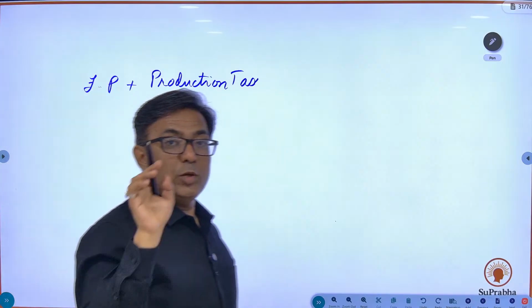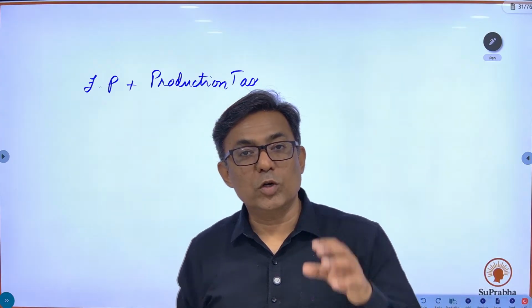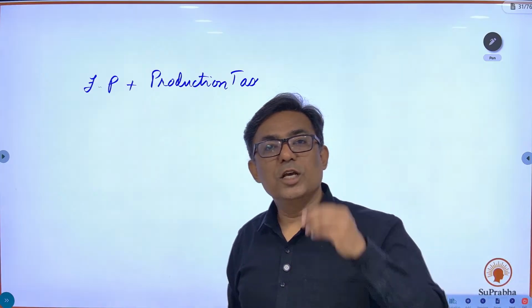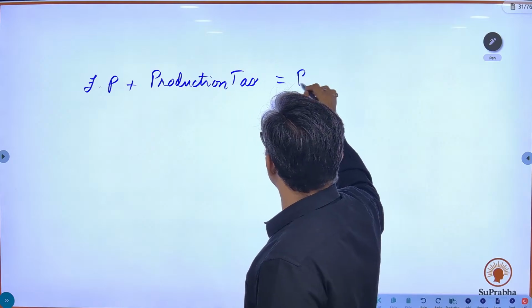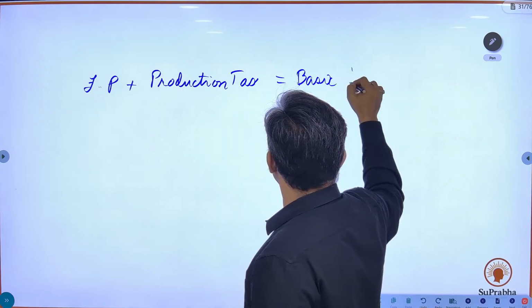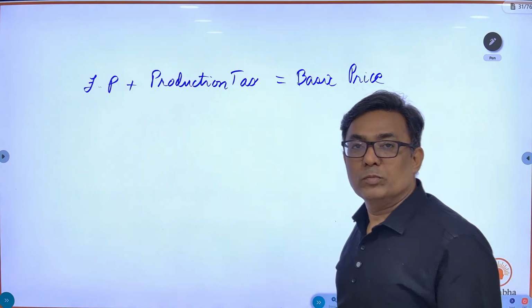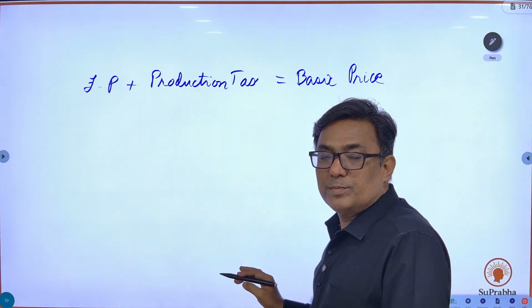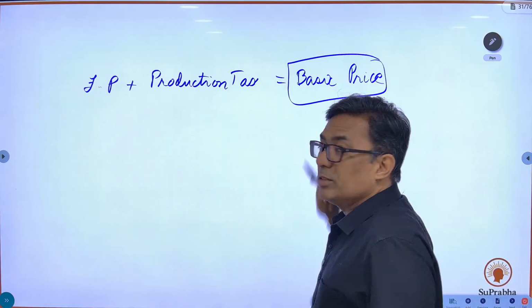It is not on the number of products, not on how many cigarettes you manufacture. It is just because you are manufacturing, producing cigarettes, you have to pay production tax. So factor price plus production tax becomes basic price or basic cost. Fine. So this then becomes the basic price.